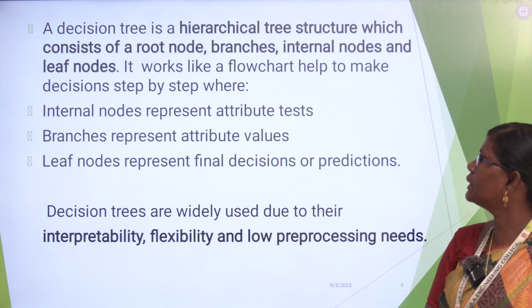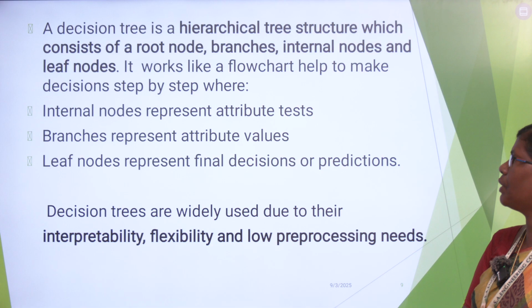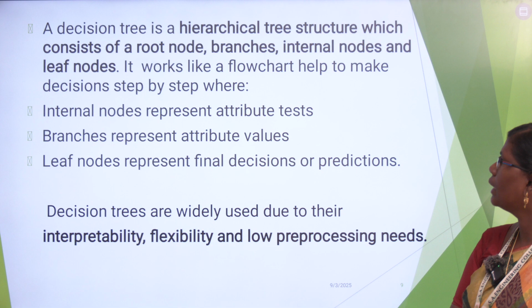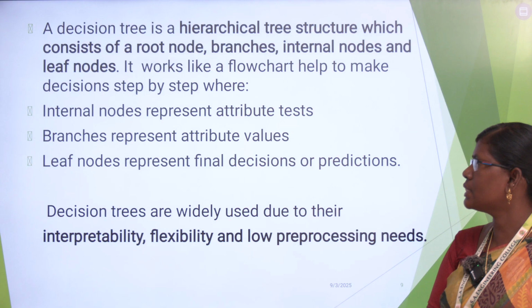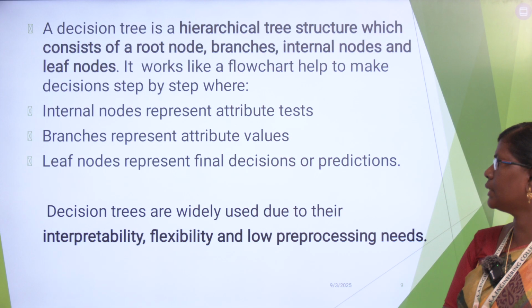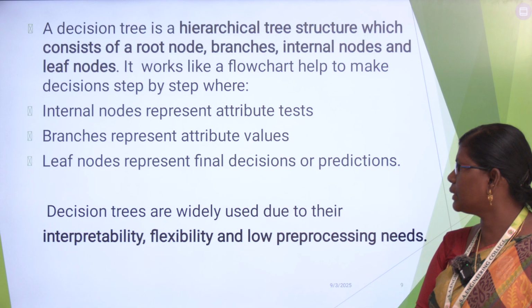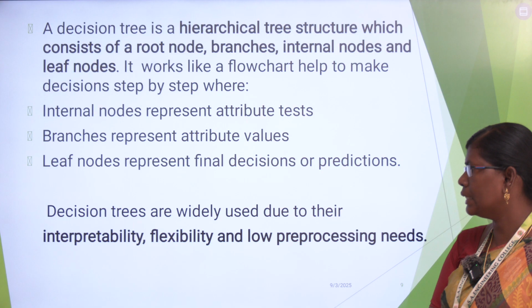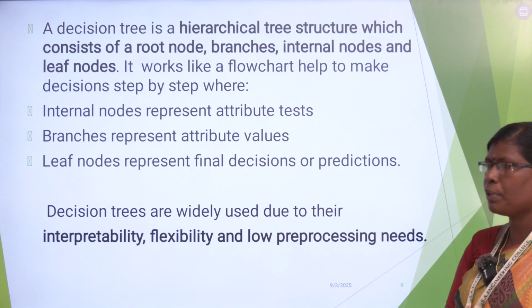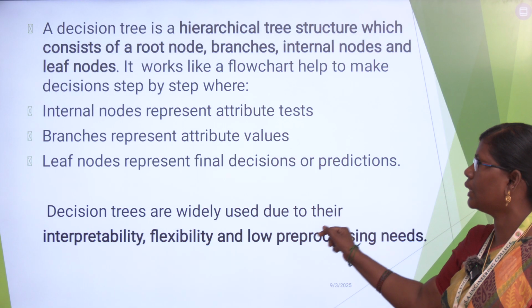A decision tree is a hierarchical tree structure which consists of a root node, branches, internal nodes, and leaf nodes. It works like a flowchart, helping to make decisions step by step, where internal nodes represent attribute tests, branches represent attribute values, and leaf nodes represent final decisions or predictions. Decision trees are widely used due to their interpretability, flexibility, and low pre-processing needs. That's why we are using the decision tree algorithm.